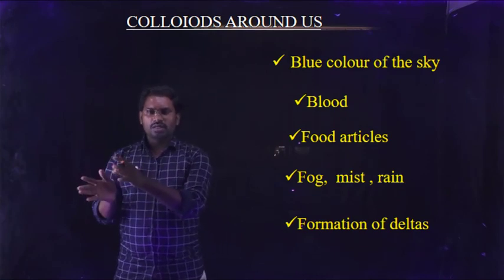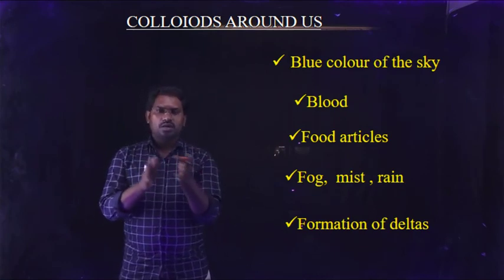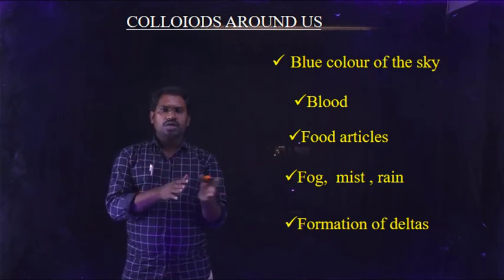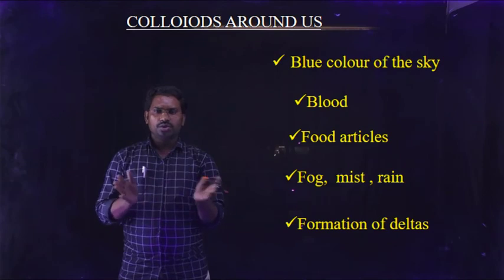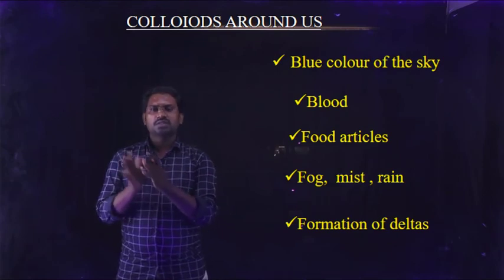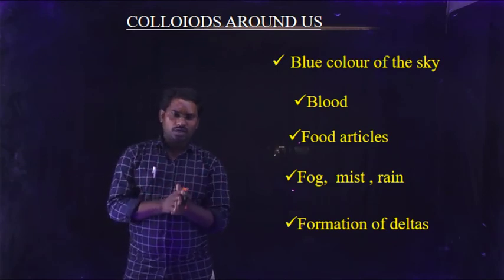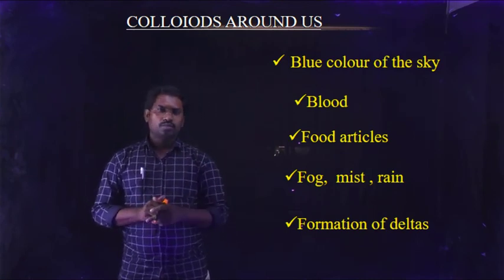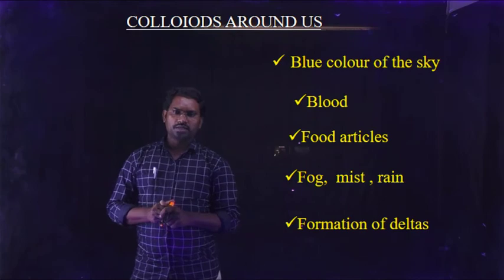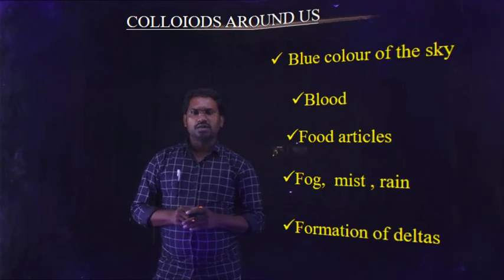When the river water is mixed with the seawater, the colloids of clay are neutralized by the electrolytes. Due to that neutralization of the particles, deltas are formed at that place. Therefore, the formation of deltas is the best example for colloids.